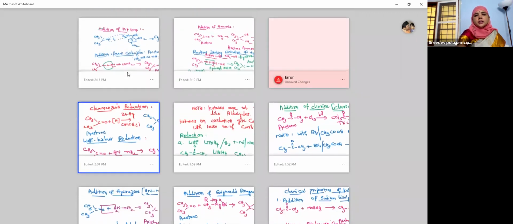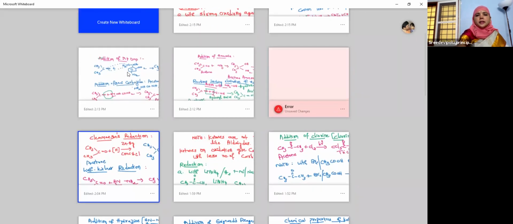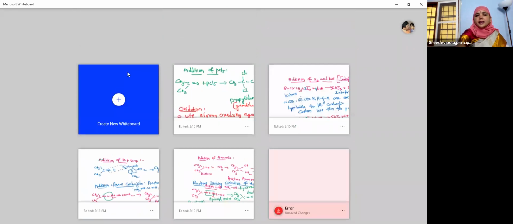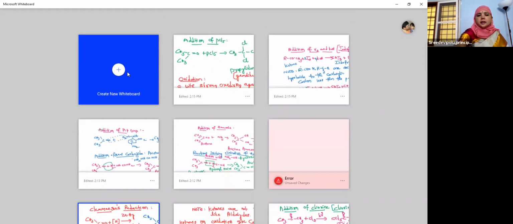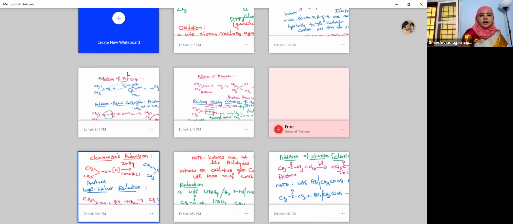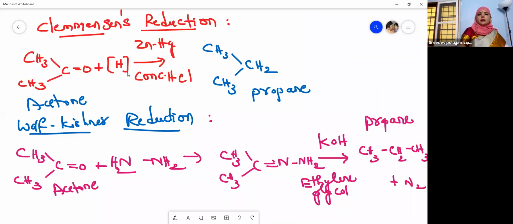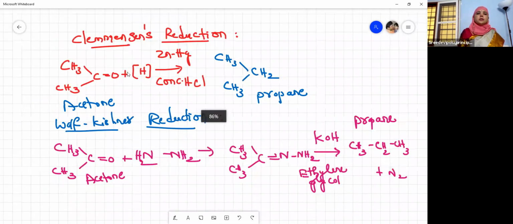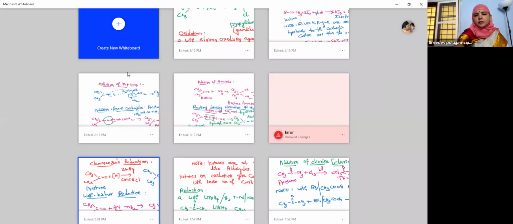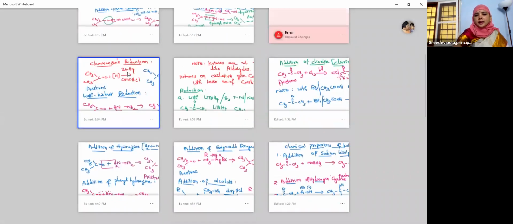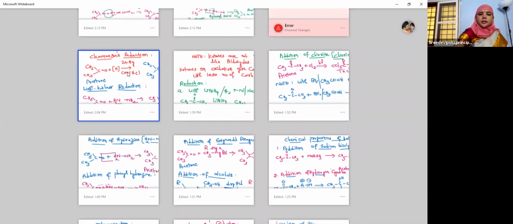In my next session, I am going to deal with the most important thing, that is the aldol condensation, then crossed aldol condensation, and then the Cannizzaro reaction. Which type of compounds undergo aldol condensation, and why does formaldehyde not undergo aldol condensation? It is devoid of which type of atom? About all these things, we are going to learn in our next session, children.